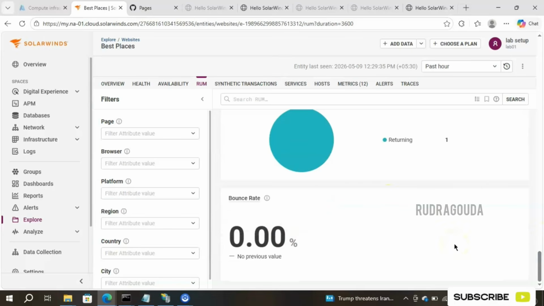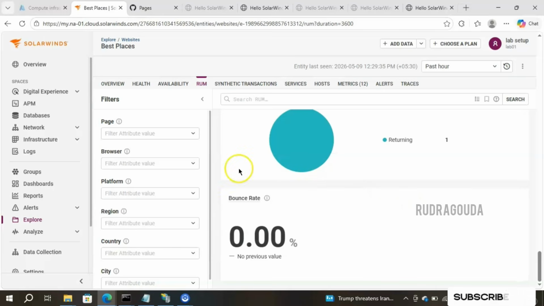So like this, by instrumenting, by providing just one particular script into our website, we are going to do the complete real user monitoring in SolarWinds. See how beautiful or how easy they have made it here. Okay, hope you got the understanding about real user monitoring.